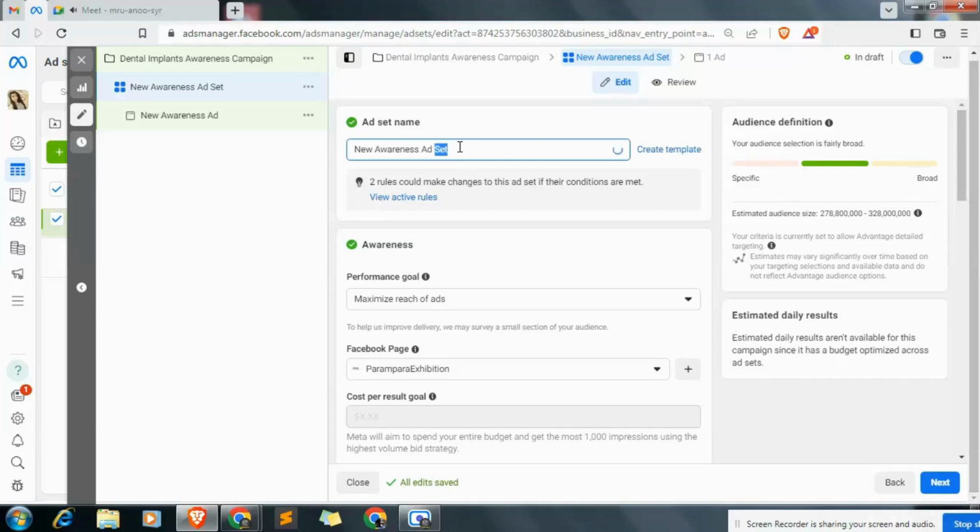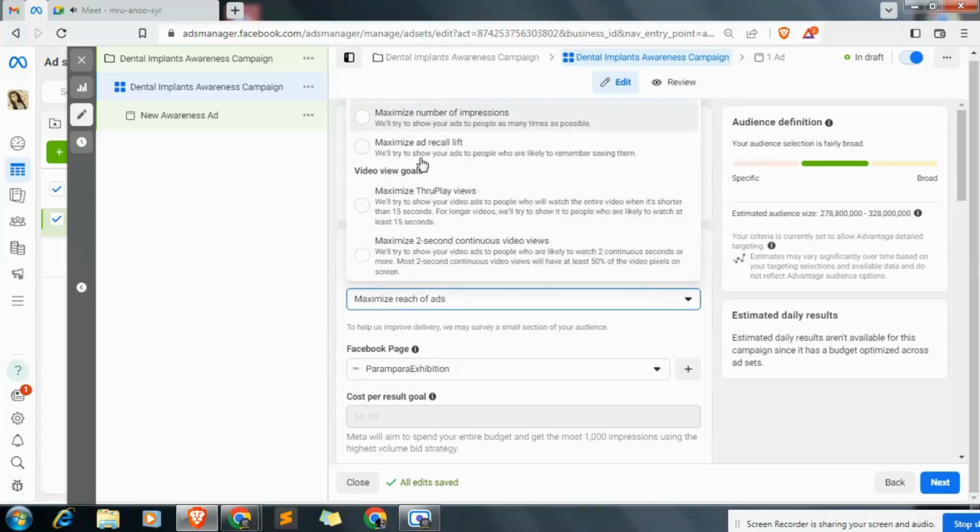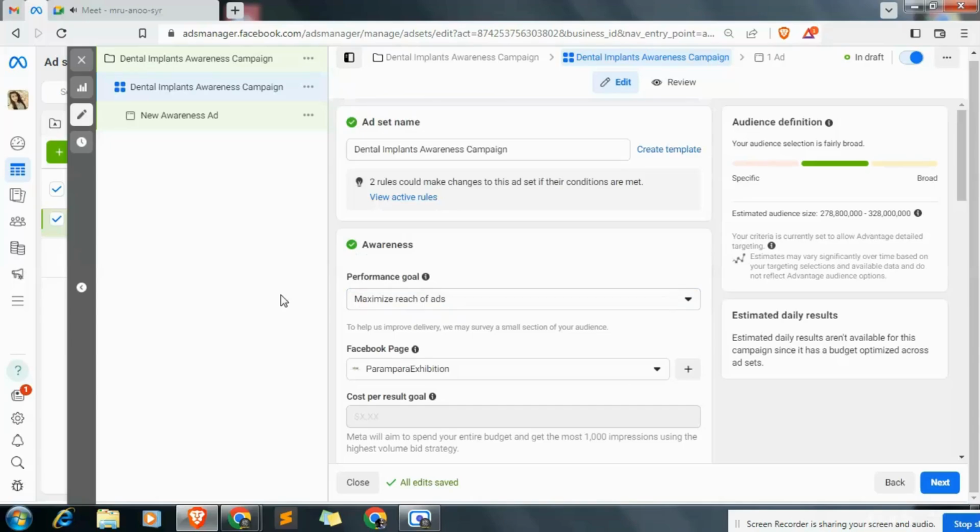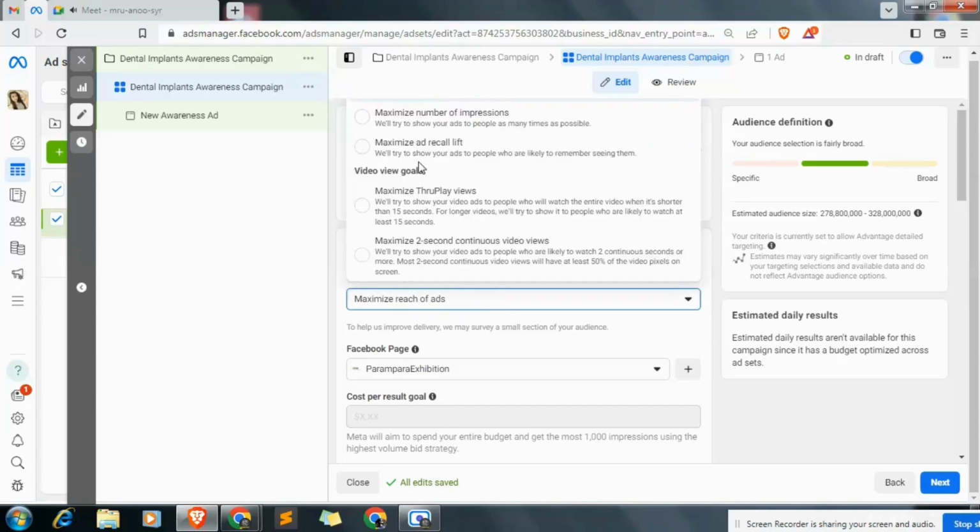Now I will rename this ad set. I have already copied the content in my clipboard from the campaign level, so I have pasted it here. So I have renamed this ad set. Now, what is our goal? Awareness, maximum reach of the ad. We have some other goals, so it is like making some decisions. We can show maximum reach. You can show limited people, but you can use frequency to show it more during the night to particular people.